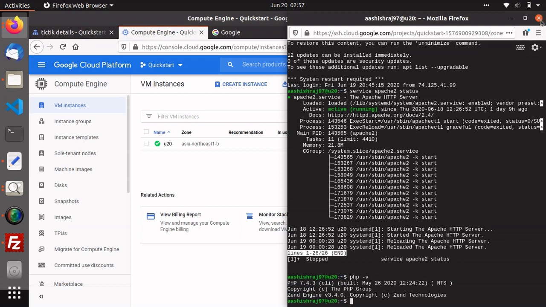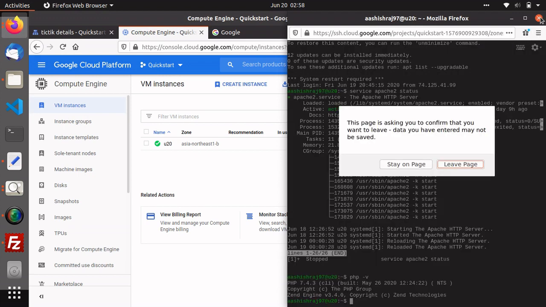You can install any application on this server and run your applications such as PHP, React, Node.js or Python. Many more you can do. Anything which you are able to do in your local, the same you can do here. So okay, I'm moving next.